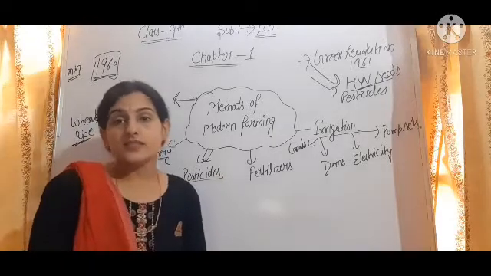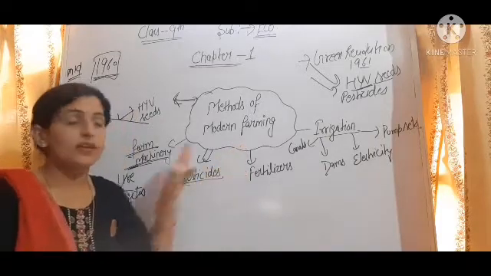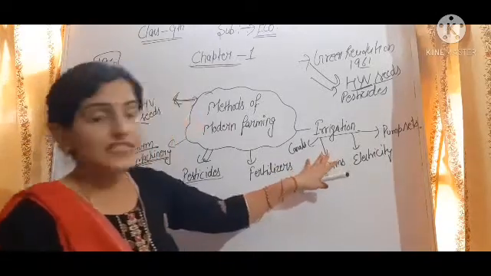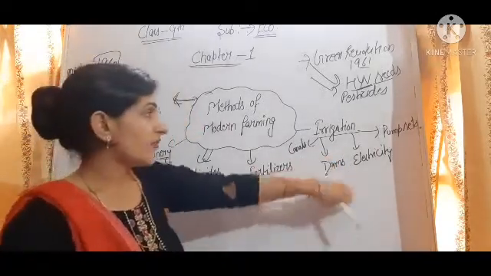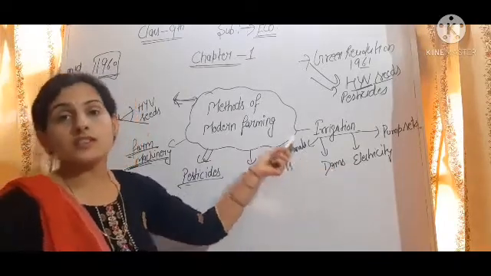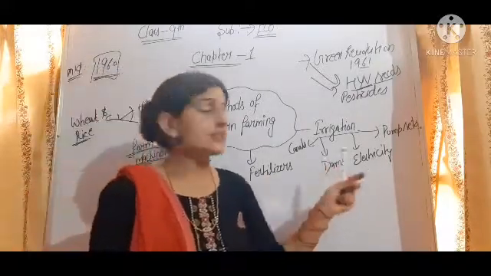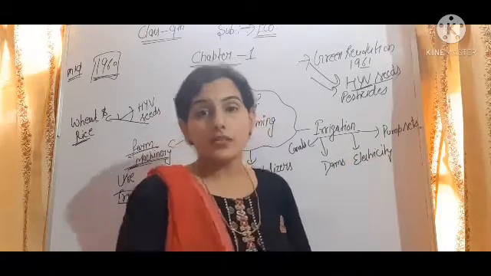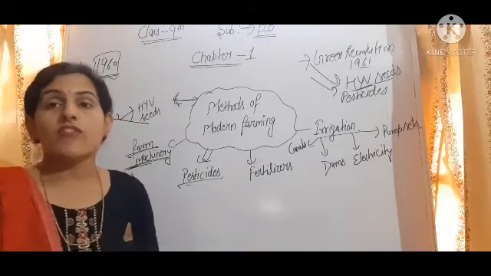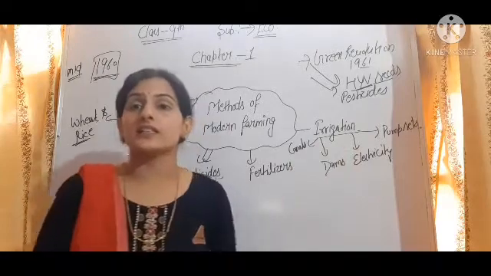So pesticides are also a part of modern farming. Then fertilizers, then we have irrigation facilities. There are different ways of irrigation, like canals. There is construction of canals, then dams, electricity, means pump sets to build, you can say. So the government is providing electricity to the farmers so that by irrigation they can increase their production.